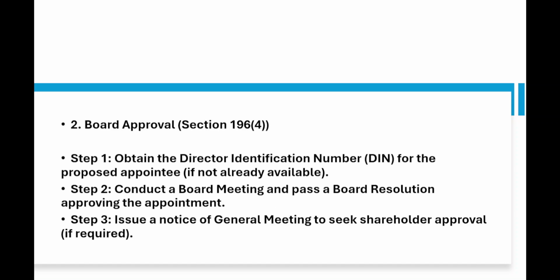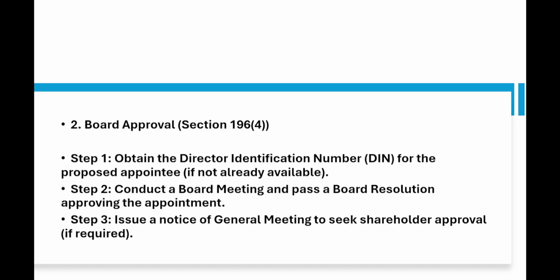Second is board approval. Second step is the approval of the board required under section 196(4). Step 1, obtain the director identification number for the proposed appointee if not already available. So the director identification number of the proposed appointee has to be obtained first if it is not already available. Second, conduct a board meeting, and in the board meeting a board resolution approving the appointment of the person has to be passed.